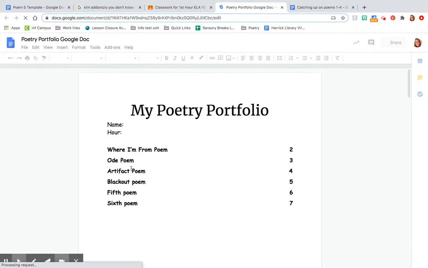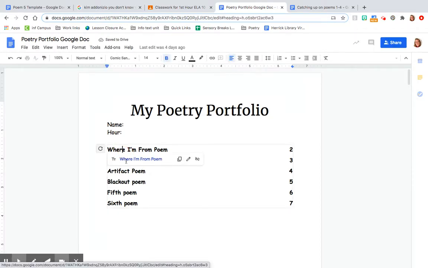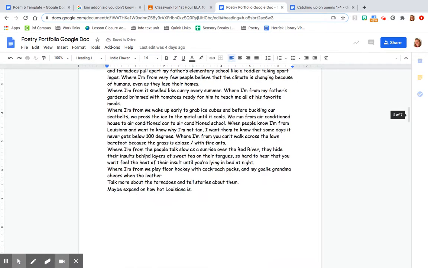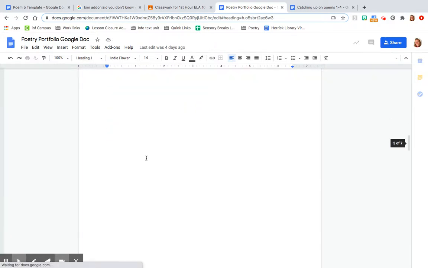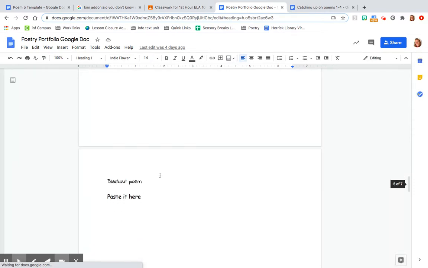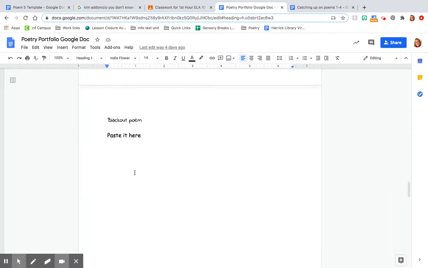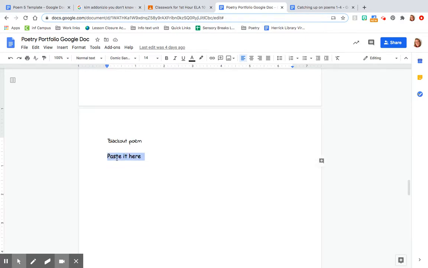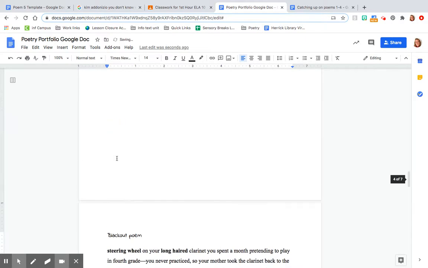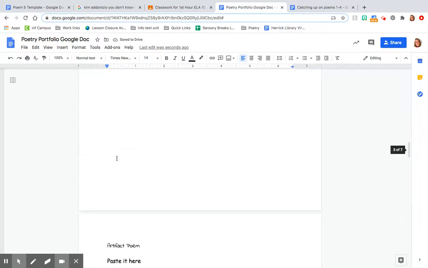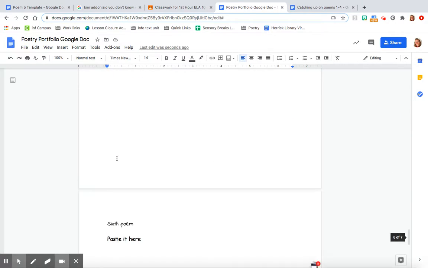it will show you a similar thing, but it's all blank. You'll click on the Where I'm From poem, and you'll paste in your poem. This was the blackout poem, which was poem number 4, I believe. Yep, right there, and I'll paste it here. And now Miss Rowell has my poem. I'm not missing it anymore, so I can get credit for that.